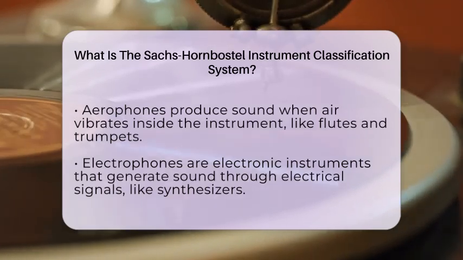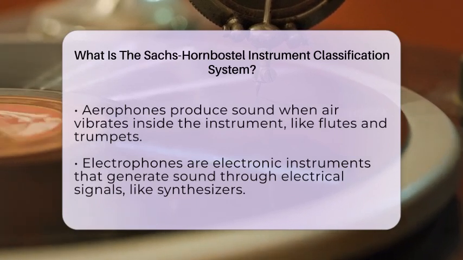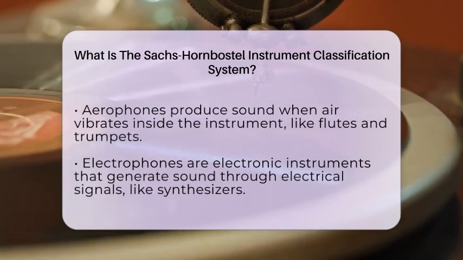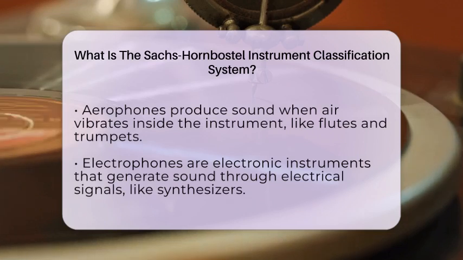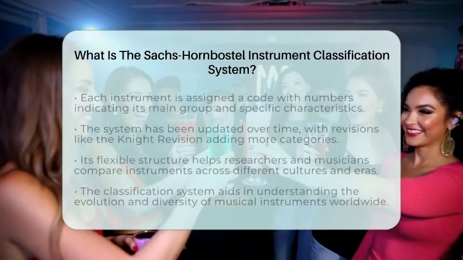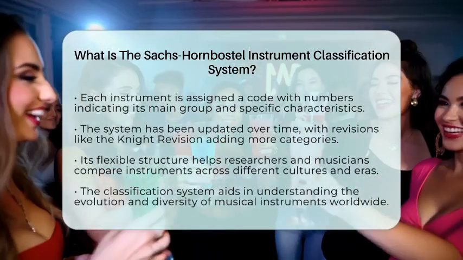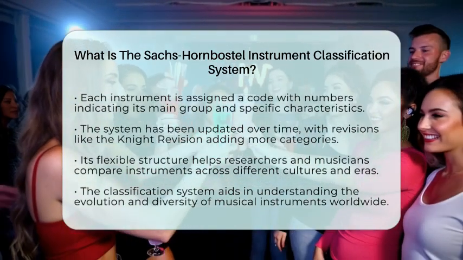The classification system uses numbers to give each instrument a specific code. The first number shows the main group, like 1 for idiophones or 2 for membranophones. The following numbers add details about how the instrument is played or built. For example, a code might tell you if a string instrument is plucked or bowed. This coding helps musicians, researchers, and instrument makers understand and compare instruments easily.